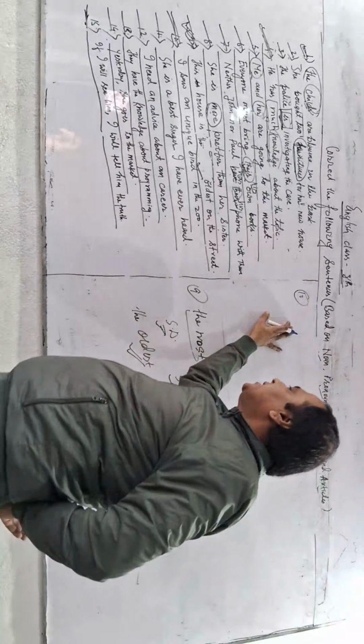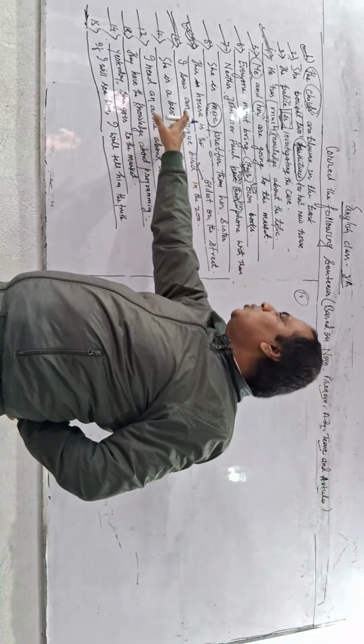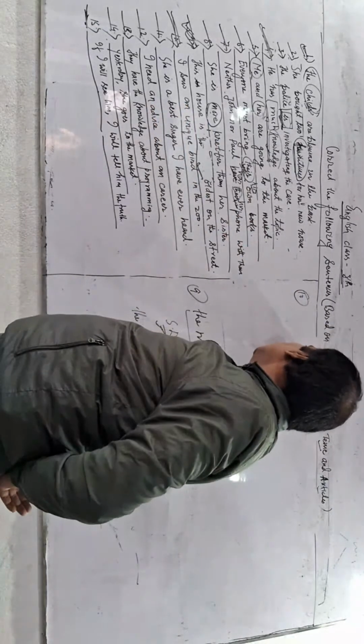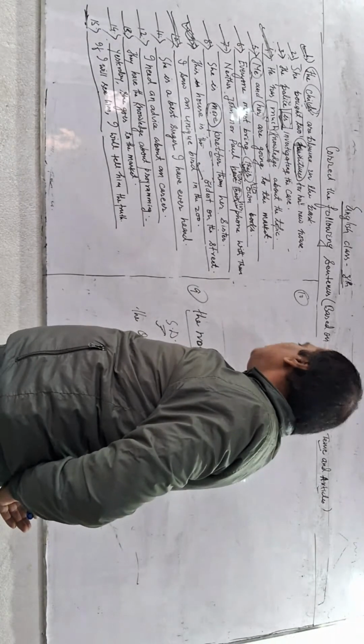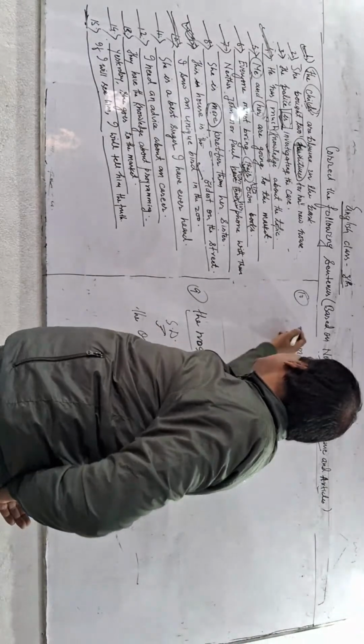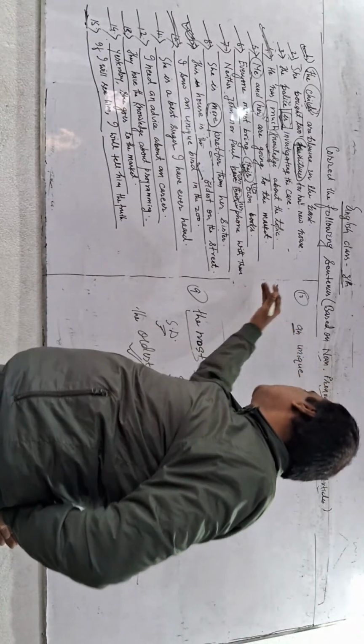Why am I telling you that this is wrong, and you should also get it: because of unique bird, and "an" comes just before unique.